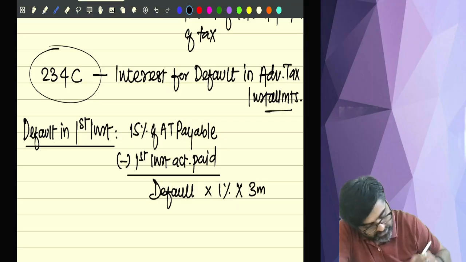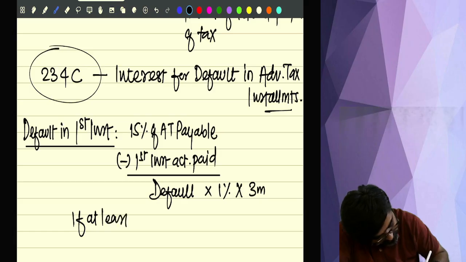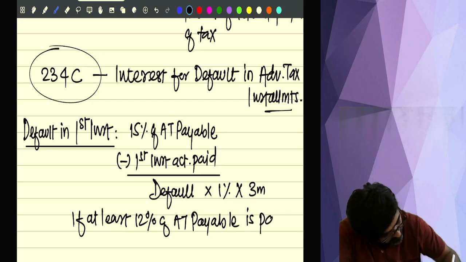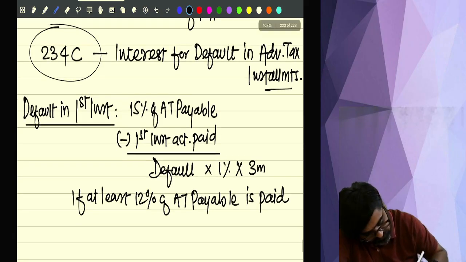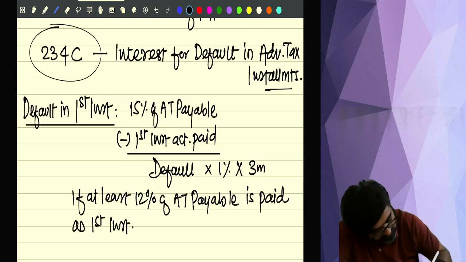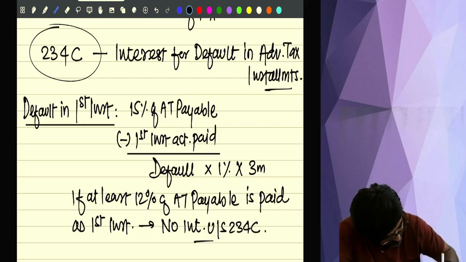But wait. If at least 12% of advance tax payable is paid as first installment, then no interest under section 234C.